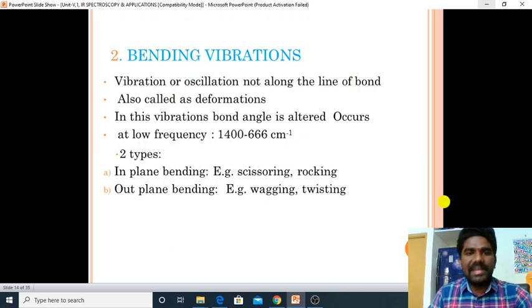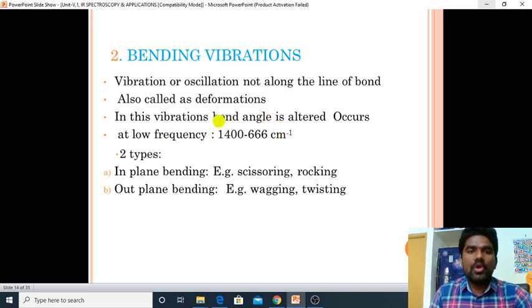And coming to the bending vibrations, vibration or oscillation not along the line of the bond, also called deformation. There is no stretching along the bond, isn't it? In these vibrations bond angle is altered, and it occurs at low frequency, that is 1400 to 666 inverse centimeters.